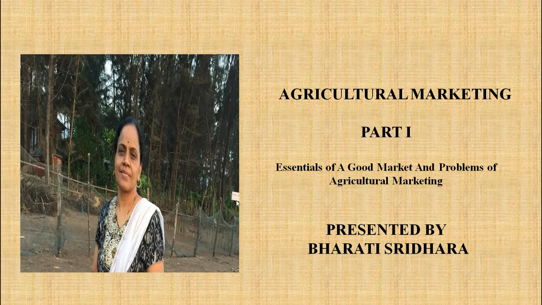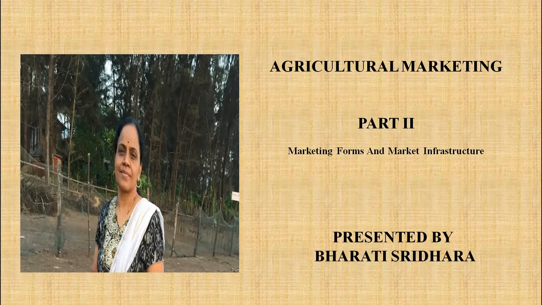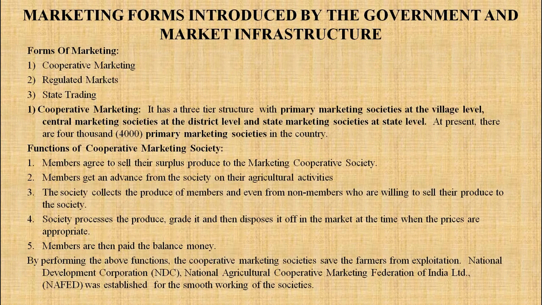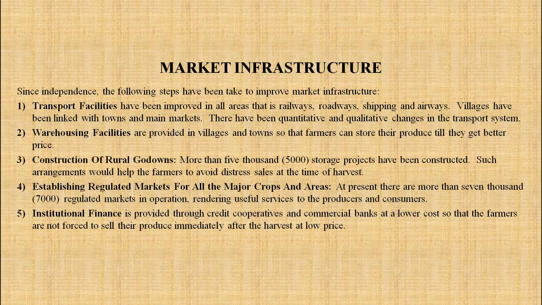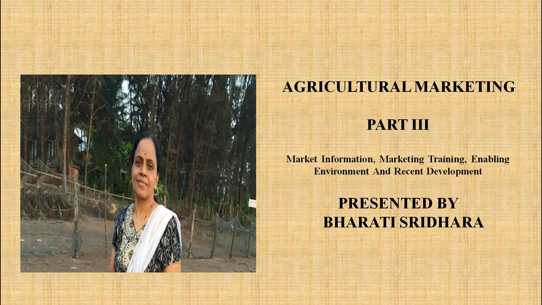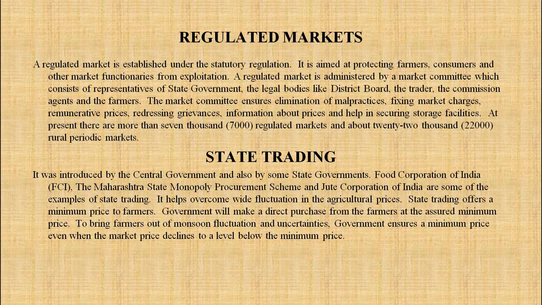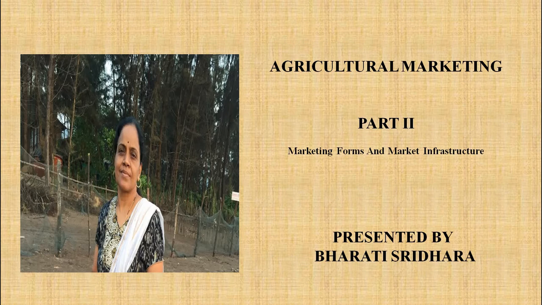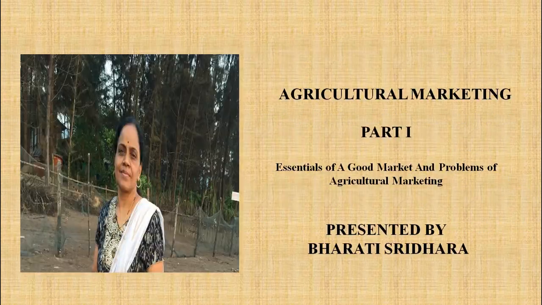So I divided this lesson into 3 parts. Part 1, we will discuss essentials of a good market and problems of agricultural marketing. Then next part we will discuss marketing forms and marketing infrastructure. Then the last part we will discuss market information, marketing training, enabling environment and recent development. So in this way, this lesson 4 module 2 is divided into 3 parts.